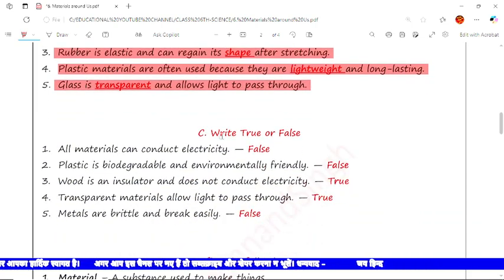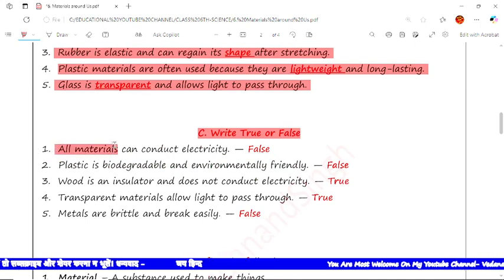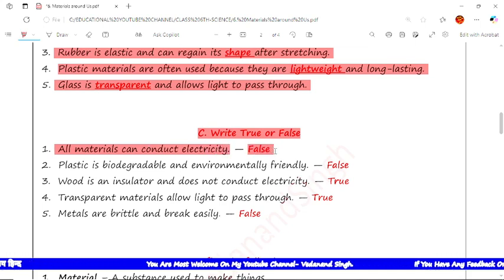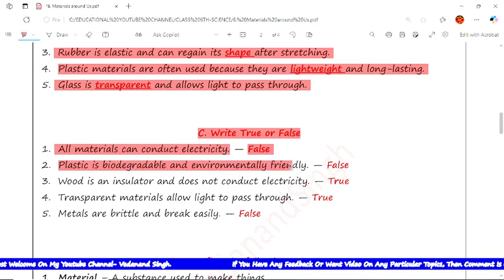The next type of question is true false questions. The first statement is all materials can conduct electricity. No, that is false. The next is plastic is biodegradable and environmentally friendly. No, plastic cannot be biodegradable.